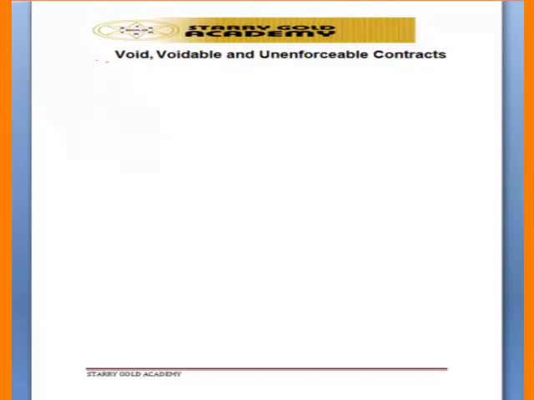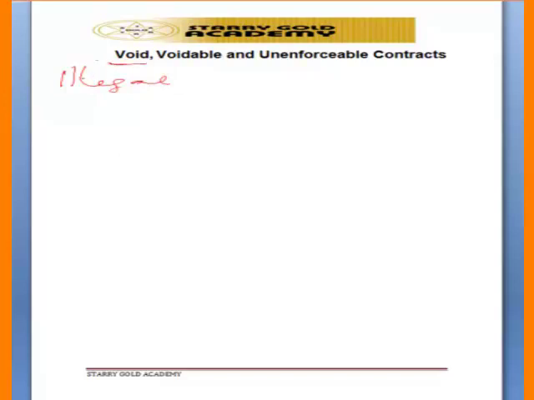Then let us look at void, voidable, and unenforceable contracts. A void contract is a contract that is illegal from the beginning, so void ab initio. It is a contract which the court will not recognize, because right from the start parties are not supposed to enter into such a contract. That is what I mean by void. It is unenforceable at all.